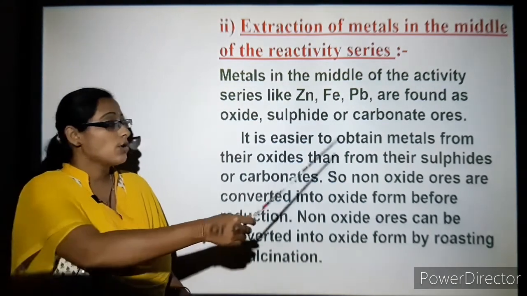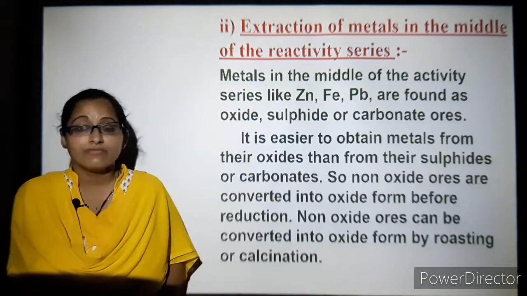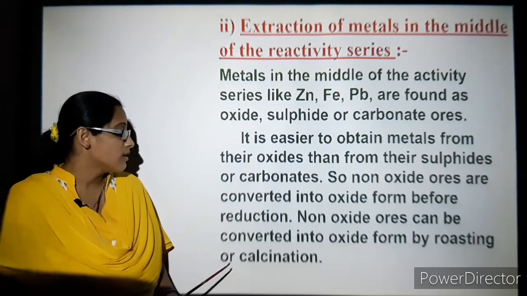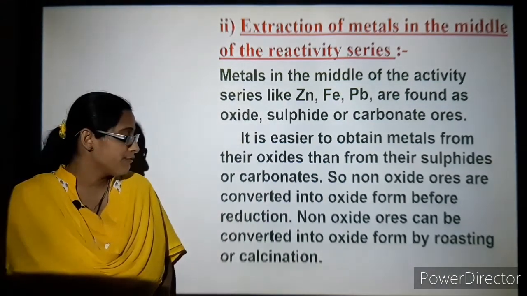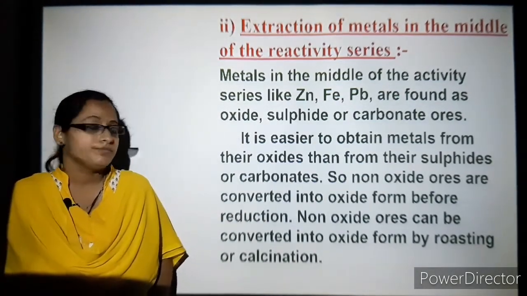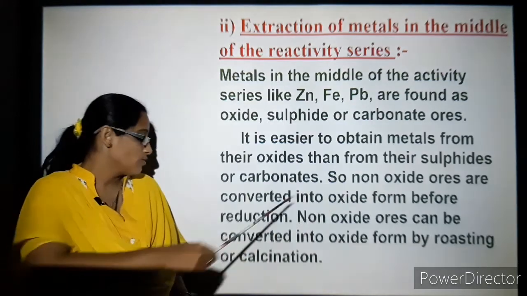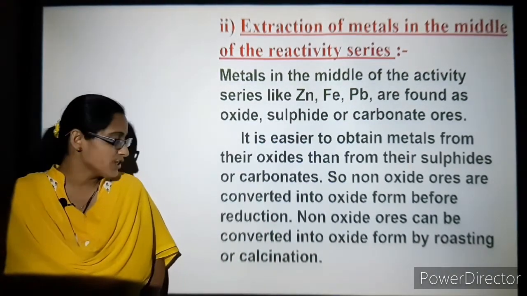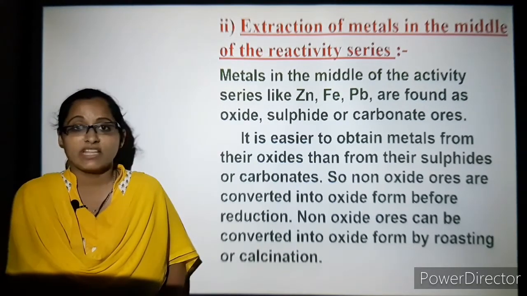It is easier to obtain these metals from their oxides than from their sulfides or carbonates. So these ores are converted to oxide form before reduction. Non-oxide ores can be converted into oxide form by the process of roasting or calcination.